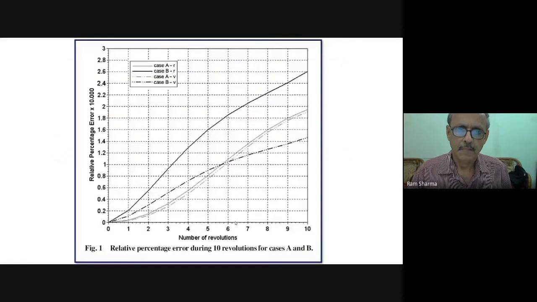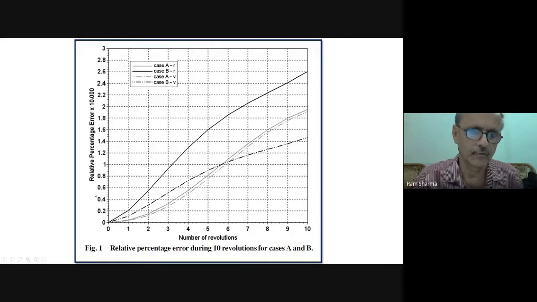You can see figure A. In this figure A, you can see the relative percentage error during 10 revolutions for case A and case B. This relative percentage error is multiplied by 10,000. The errors were quite small, so just to show them, this has been multiplied by 10,000. So you can see here the 4 cases.